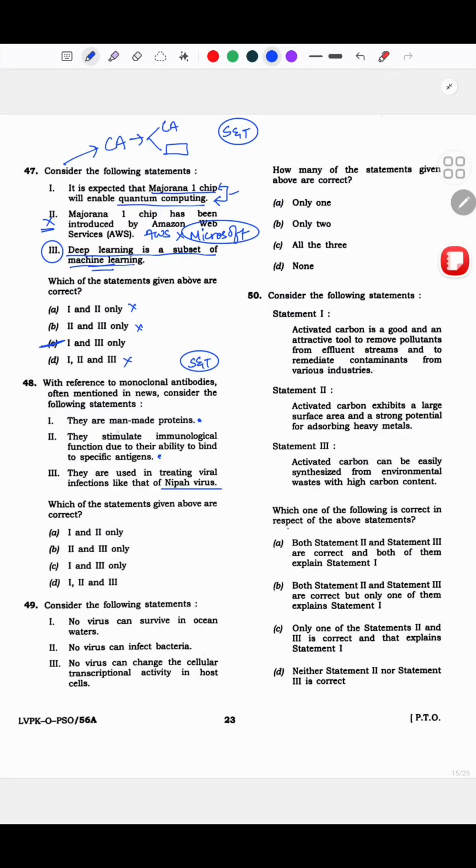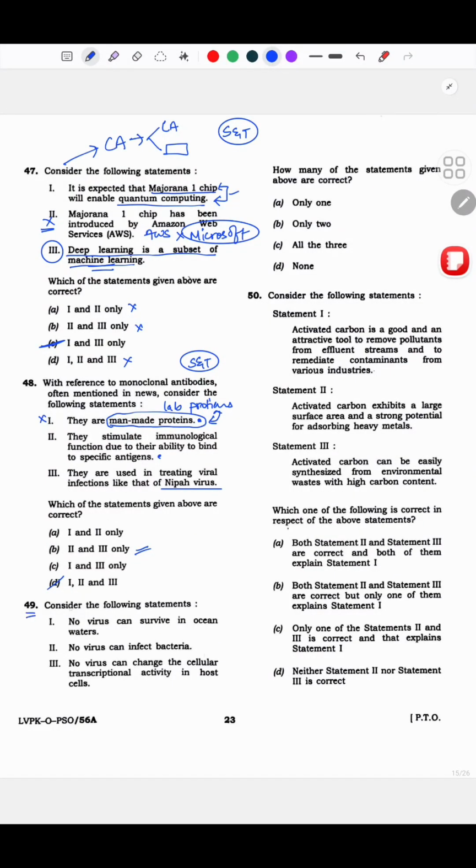The problem with me was, they are man-made proteins, right? I knew that they are lab proteins, but I wasn't able to connect this. This was like a silly mistake that I did in the exam. Okay, and hence I marked this wrong. I was like, no, this is wrong, and it directly skipped into the options, saying that this is the correct option. The actual answer is D.